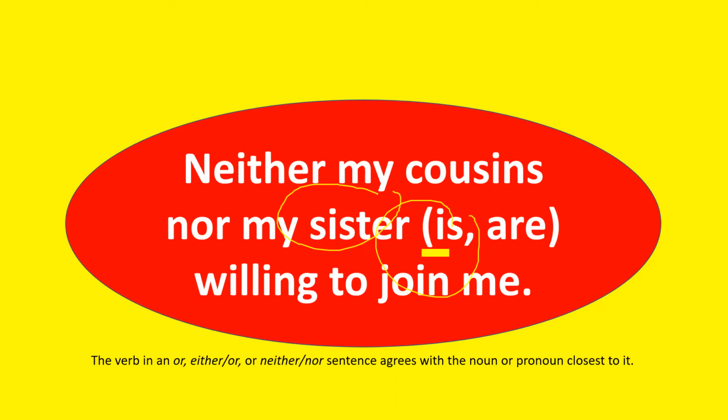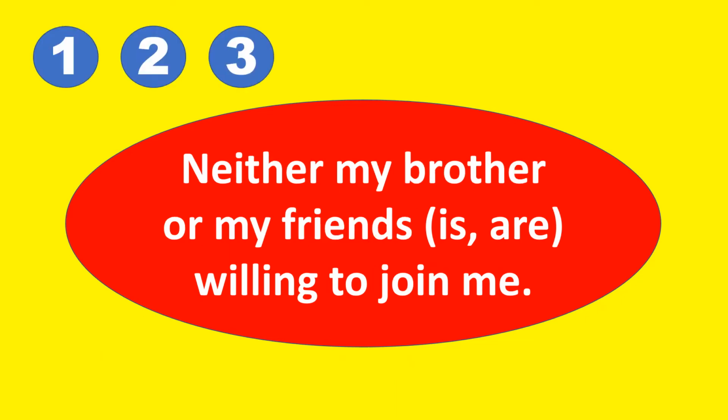Okay, let's try another one. We have neither my brother nor my friends is or are willing to join. I hope you can see the difference with the one that we had a while back. Okay, it's your turn to answer. 1, 2, and 3.